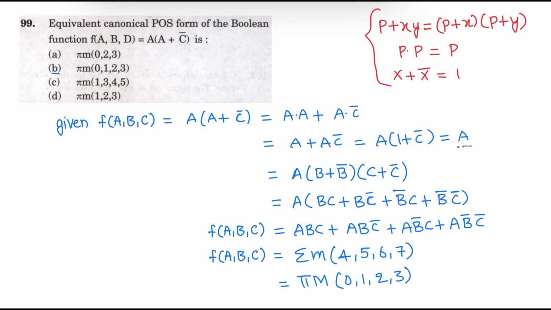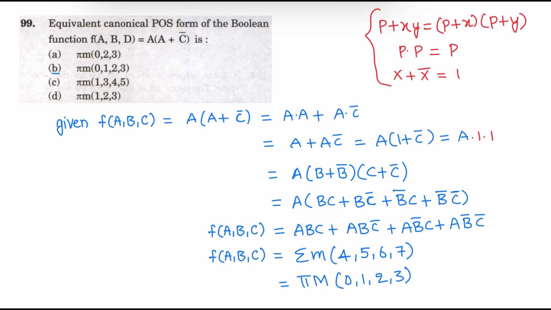So there is a single variable. Here two variables are missing, two literals are missing. B plus b bar, c plus c bar. The value of b plus b bar, c plus c bar is 1. So that is a dot 1 dot 1. Here 1 can be replaced as c plus c bar and this one can be replaced as b plus b bar.